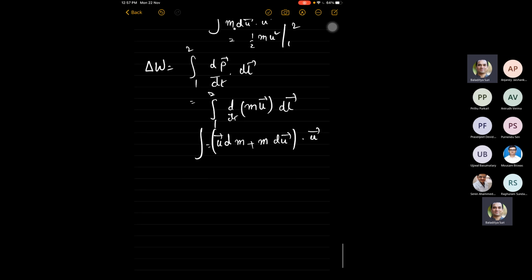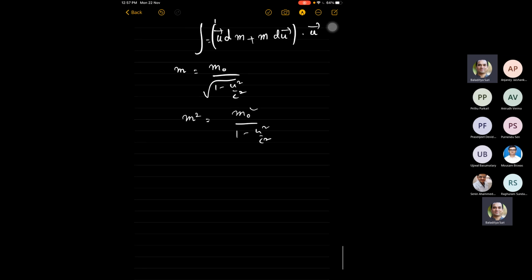And then, using m equal to m naught by square root of 1 minus u squared by c squared, you can write m squared as m naught squared by 1 minus u squared by c squared. Then m squared c squared minus m squared u squared will be m naught squared c squared, right?